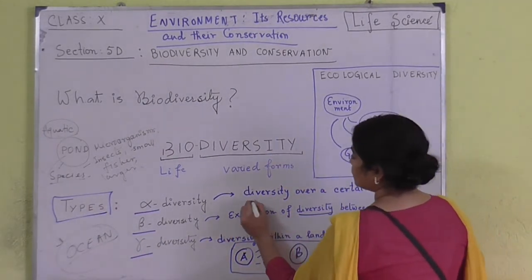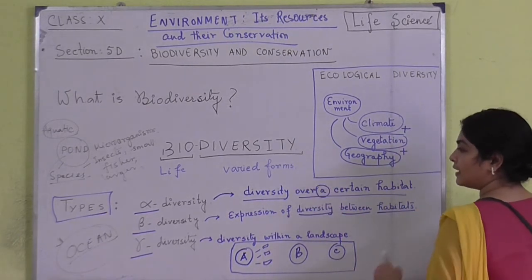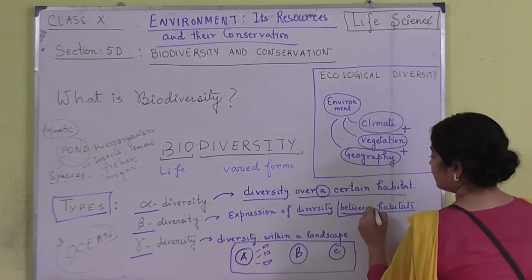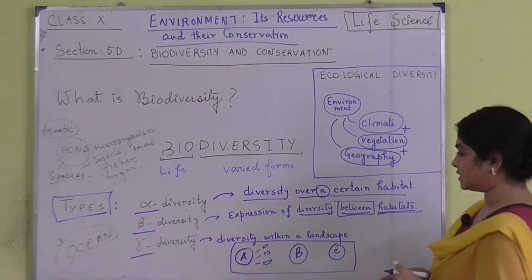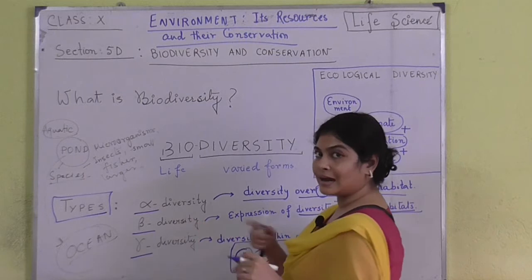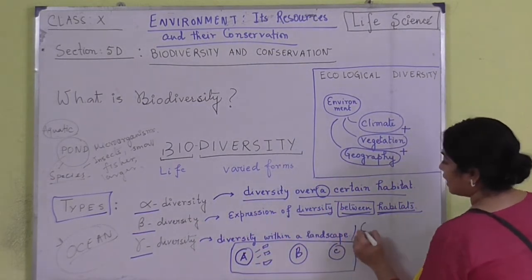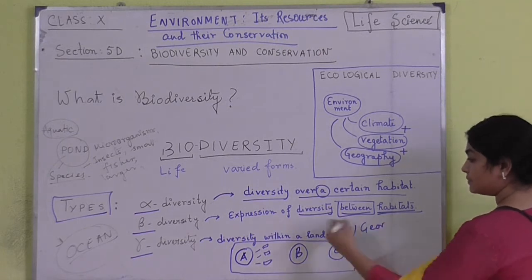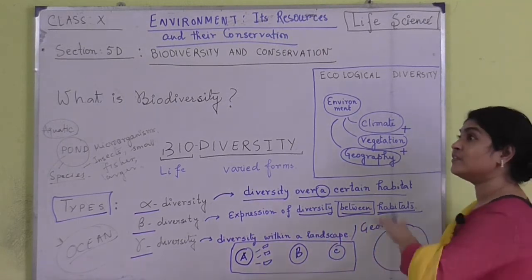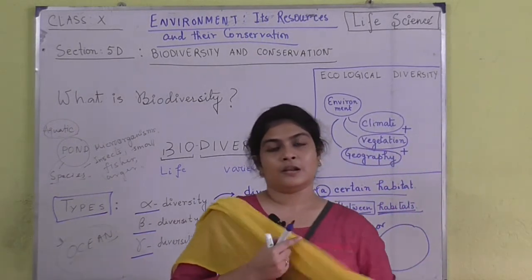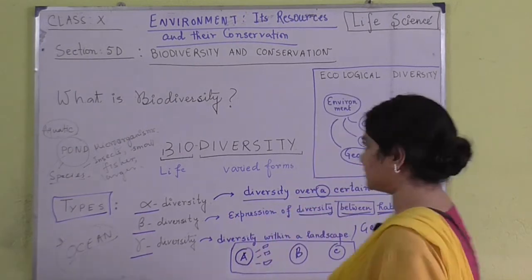So alpha diversity is basically the diversity over one certain habitat, and beta diversity is between more than one habitat. Here we are considering more than one habitat. And the last one is the largest one, where basically we are considering a landscape or a geographical region. This is a much bigger one. Suppose when we are talking about the diversity of India as a whole, or a country as a whole, then it is gamma diversity.